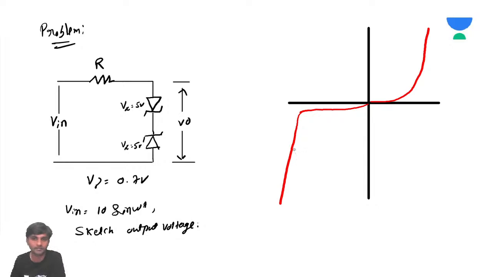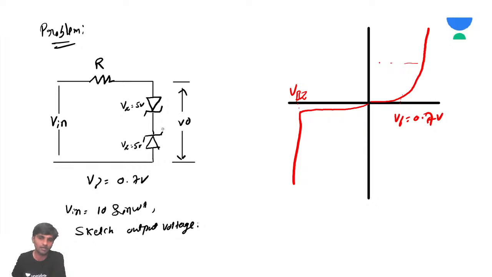You can have actually a straight line going like this, and we call this V breakdown, the breakdown voltage. But in the forward bias condition, it has a cut-in voltage of 0.7 volts. We are least bothered how a diode works when it is forward biased, but we are very much bothered about how it works in reverse.